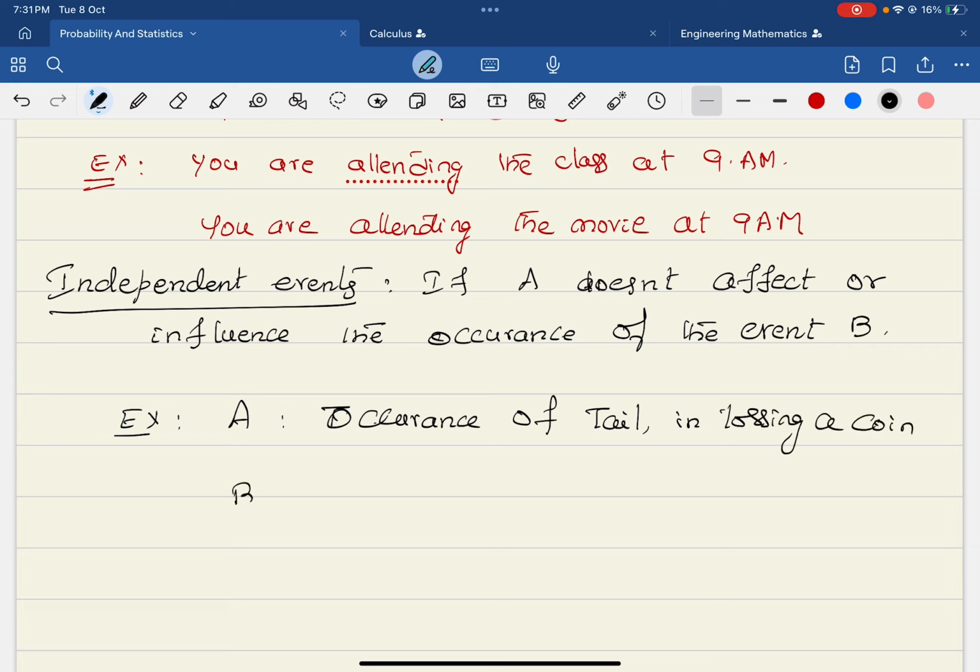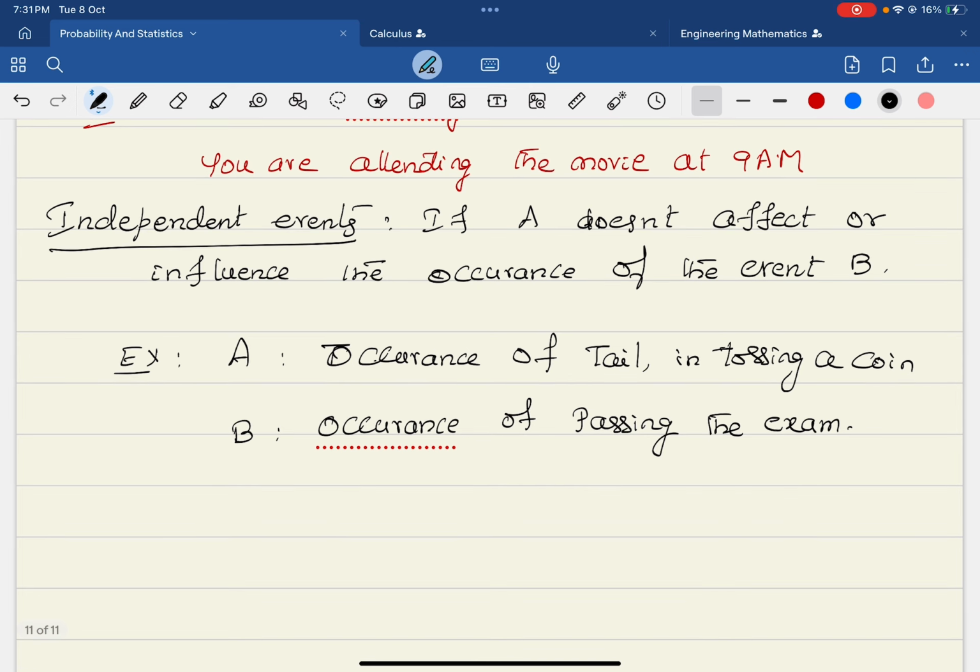That is the event A. Now let us take the event B as the occurrence of passing the exam. Is there any link between these two? Getting a tail in tossing a coin is one event. Passing the exam is another event. So both of them are independent. That means one doesn't affect the other. Correct? So these two events are independent events.